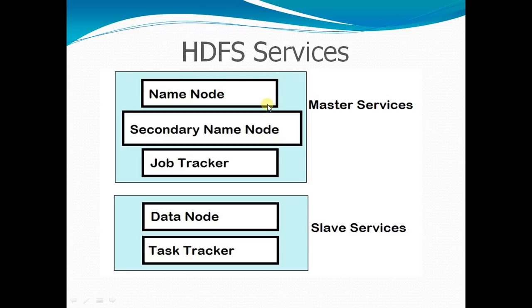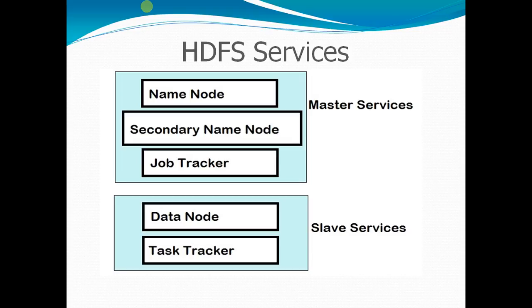So name node is the master node. Why is it called the master node? Because it performs the management of storage space of data inside data nodes. It keeps track of the file system. It stores the metadata of files inside the Hadoop Distributed File System. For every name node, there is a corresponding secondary name node. Therefore, it is the responsibility of the name node to send updated metadata at regular intervals to the secondary name node, because if in some scenario the name node fails, then the secondary name node comes into play.